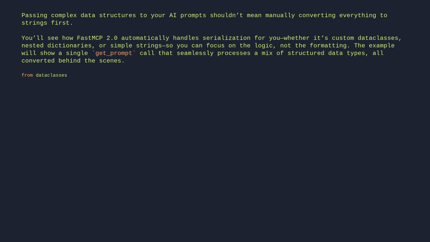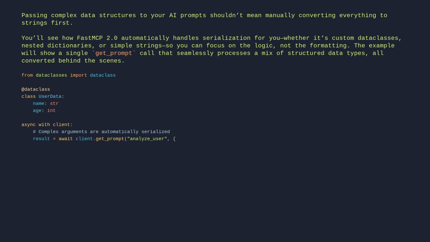From dataclasses import dataclass. @dataclass class UserData: name: str, age: int. async with client: # complex arguments are automatically serialized. result = await client.get_prompt("analyze_user",